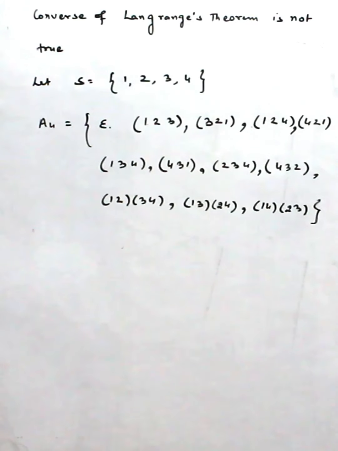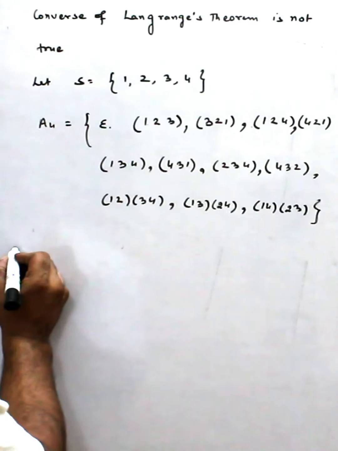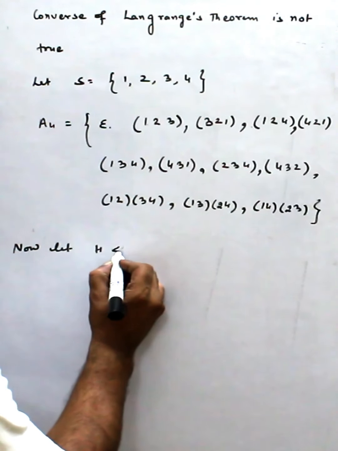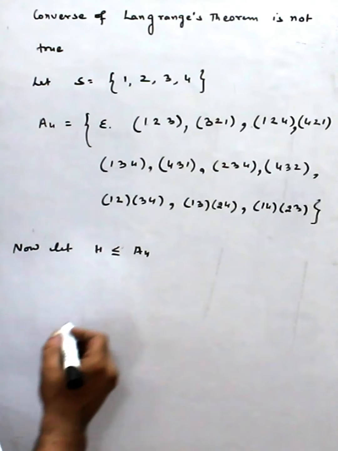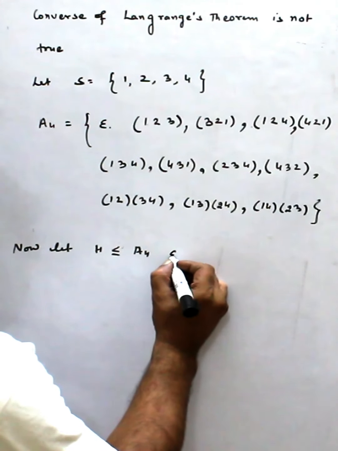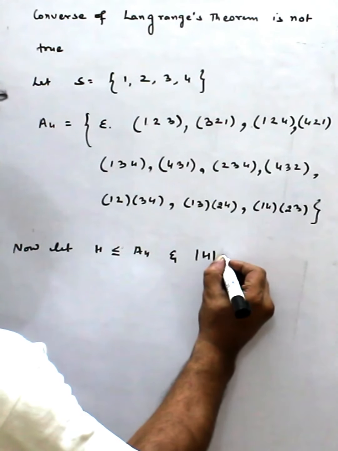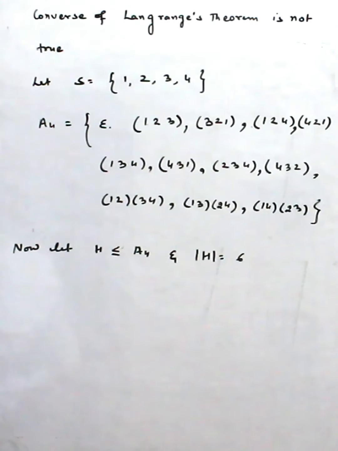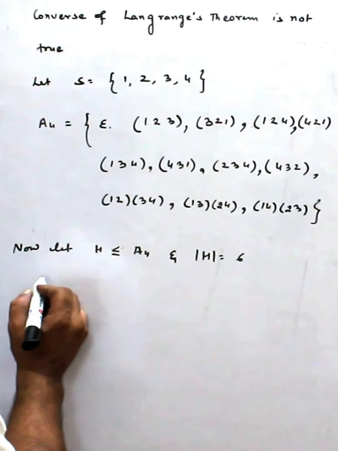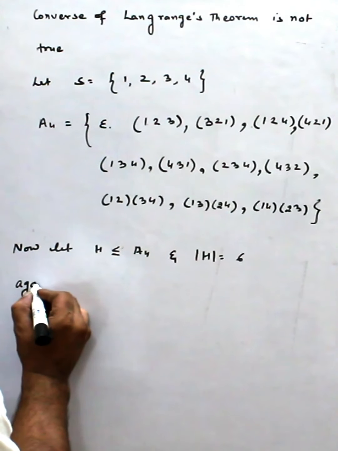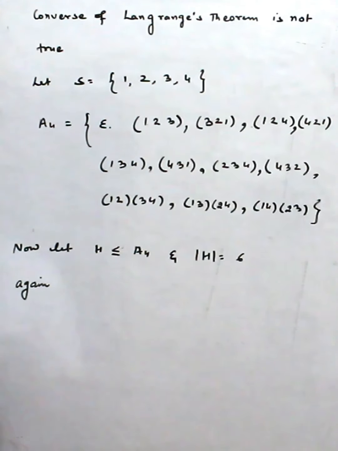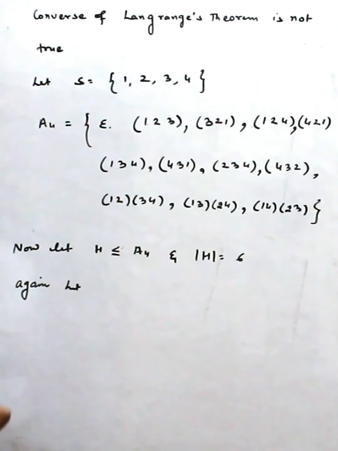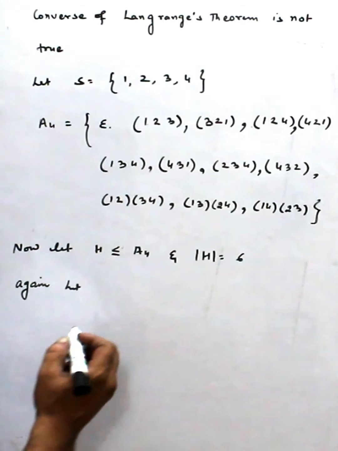Now let H be a subgroup of A4 and the order of H is equal to 6. Order of H is equal to 6, right? Now again, what is the index, we have already defined.